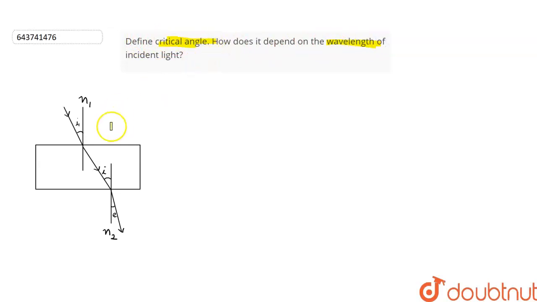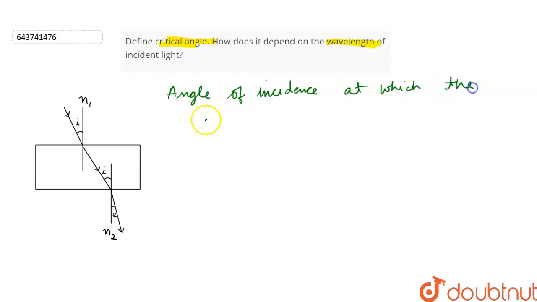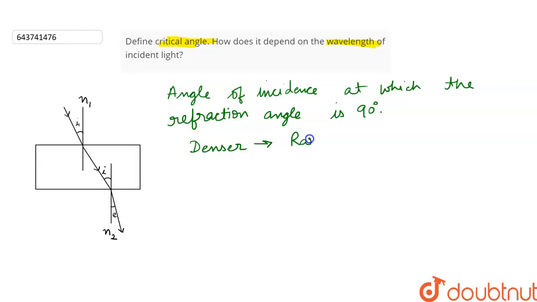The question is, define critical angle and how does it depend on the wavelength of the incident light? Let's see. Critical angle is the angle of incidence at which the refraction angle is 90 degrees. But the conditions are that the light must be going from a denser to a rarer medium. Denser to rarer medium.